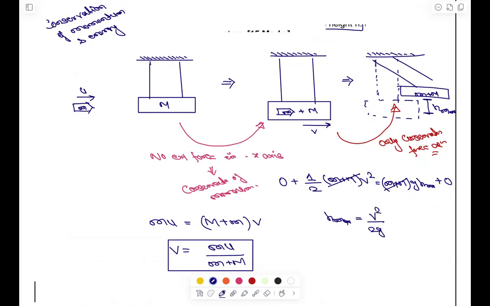It's a very easy question. Just need to understand कि इस तरीके से लगाना है कंजर्वेशन ऑफ मोमेंटम एंड कंजर्वेशन ऑफ एनर्जी अलग अलग. So if you see it from the numerical side, it is very easy. But जब लिखना start करोगे तो there is lot of thing you have to write.